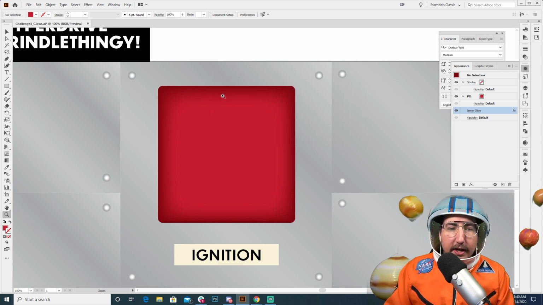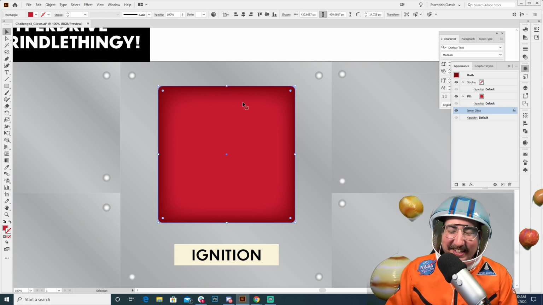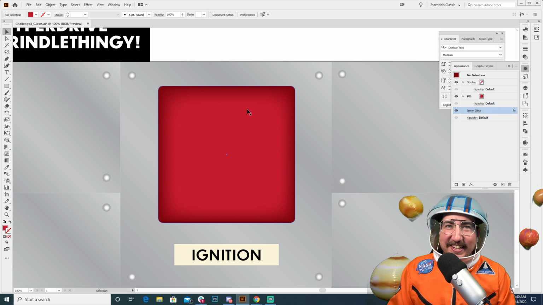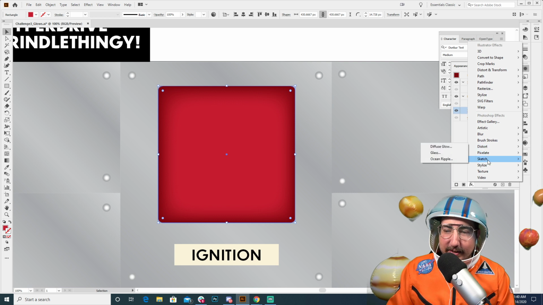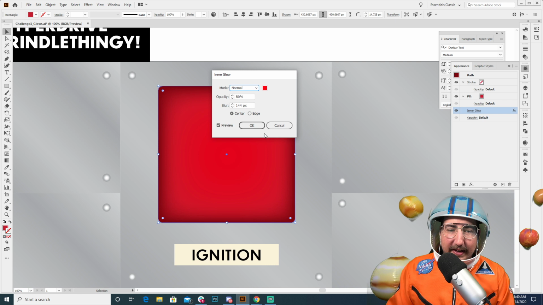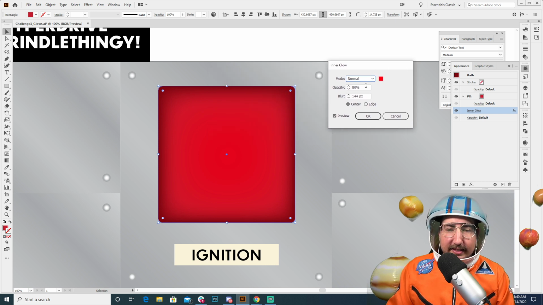Oh, you know why it's not working? Because I don't have a shape selected. I'm so sorry, y'all. All right, all we need to do is we need to select this shape, then we come into effects, then we go into stylize, inner glow, apply new effect, and it will start to stack those. There we go. That's exactly what we want.